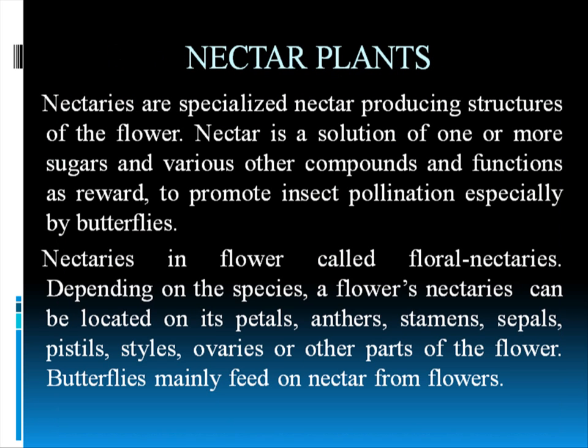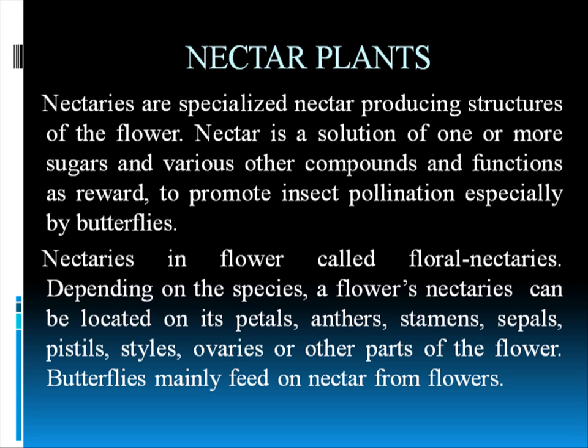Then now we come to nectar plants. As I told you, butterflies suck nectar, and nectar plants are the most important part of butterflies' diet. Nectaries are the specialized nectar-producing structures of flowers. Nectar is a solution of one or more sugars and various other compounds, and it functions as a reward to promote insect pollination, especially by butterflies. So butterflies will pollinate them, but what will they get? They will get this nectar.